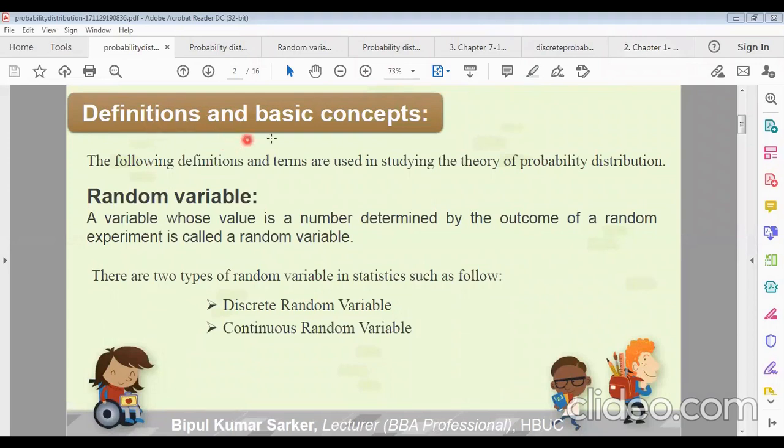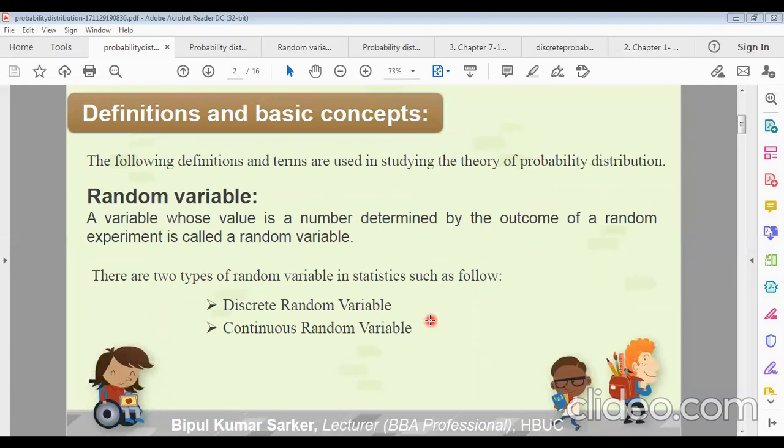What is a random variable? A variable whose value is a number determined by the outcome of a random experiment is called a random variable. There are two types of random variables in statistics: discrete random variable and continuous random variable. We can discuss an example of tossing a coin.